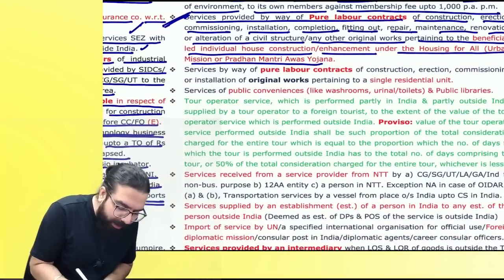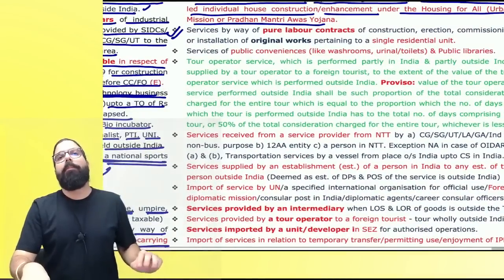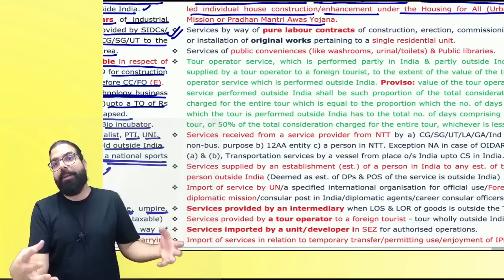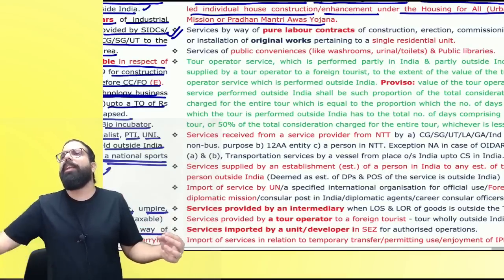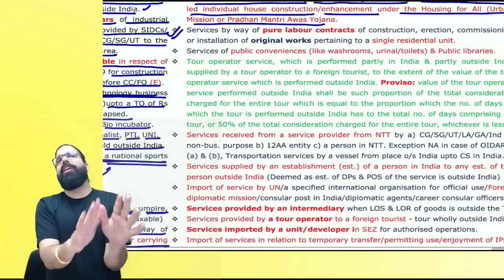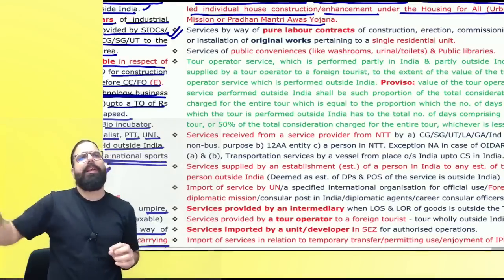The next one over here is, sir, I did not get any help from the government. I am making my own home. Baba, home is an emotion. Now, if you are making your own home, home making is expensive. Government told, let me not charge GST. If anyone is providing only labor services and one person is making a single residential home for a single family, the labor contractor will not charge him any GST.